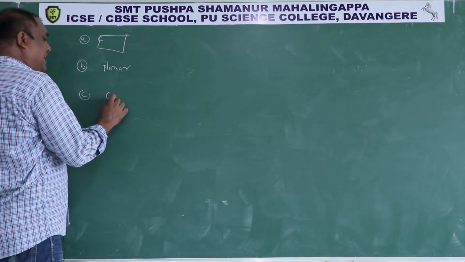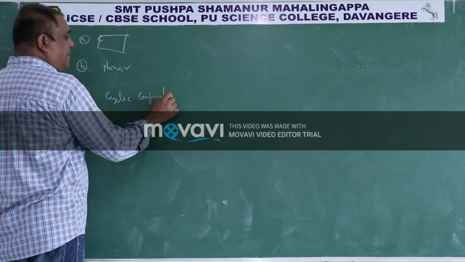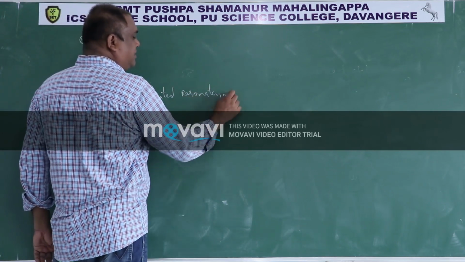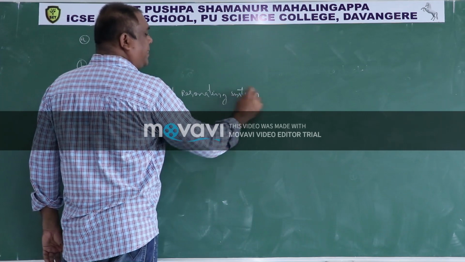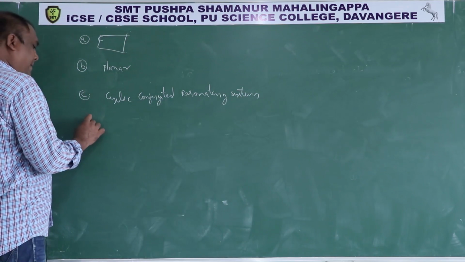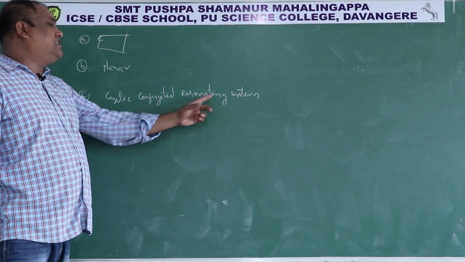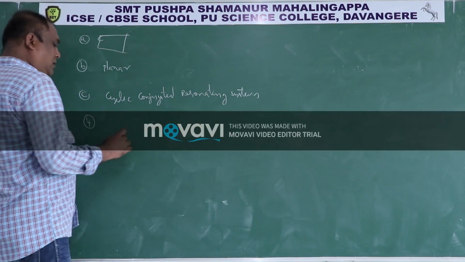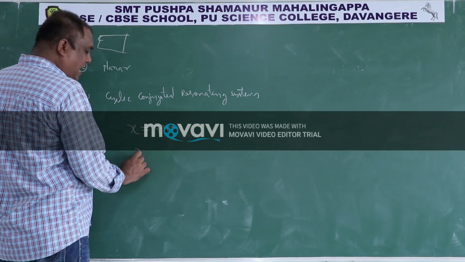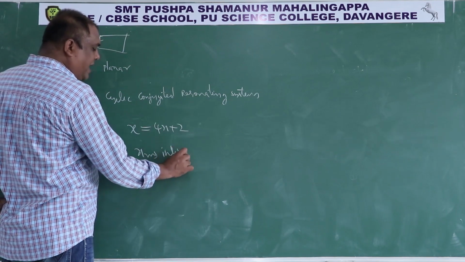The compound should have a cyclic, conjugated, resonating system. After that, the number of electrons in the cyclic conjugated resonating system, say x, should be equated with 4n plus 2 and solved, and n you should get as an integer. Then the compound is aromatic.